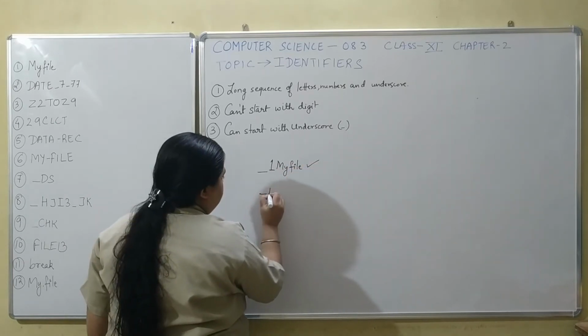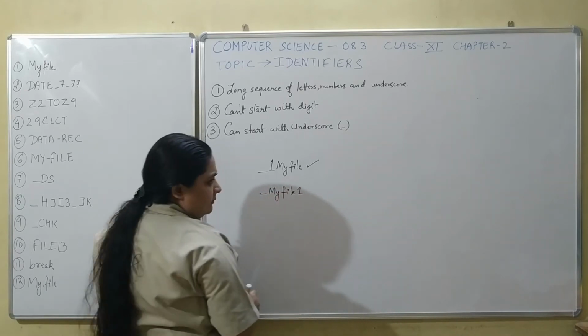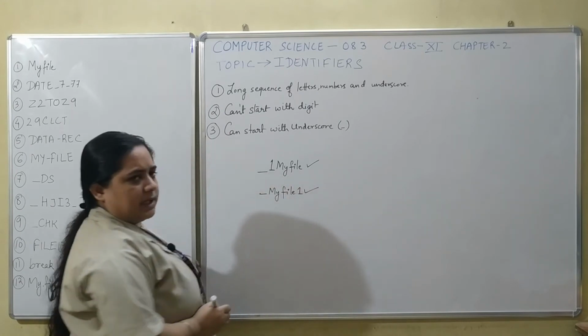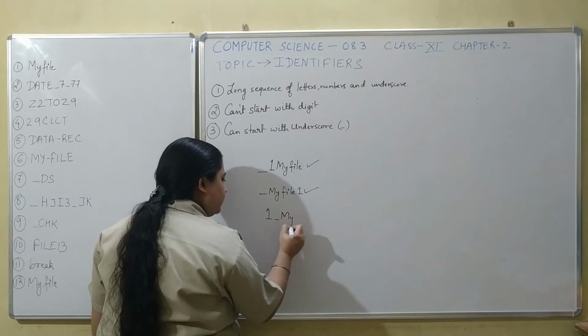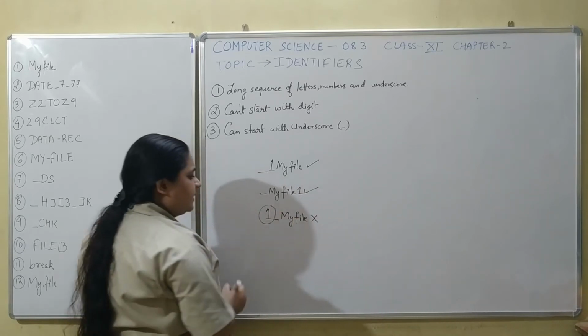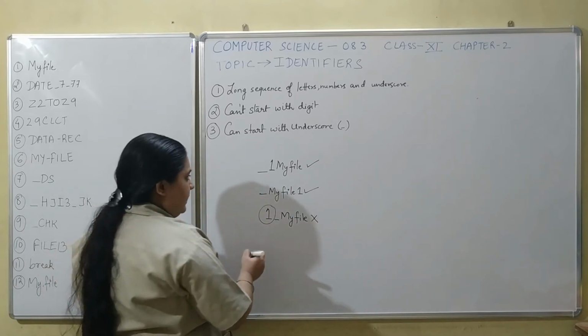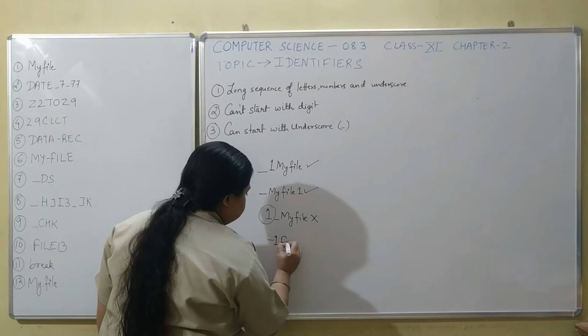If I write this, this is also correct. But if I write it this way, this is wrong because it cannot start with a digit. And you cannot write this way also. This is a hyphen.